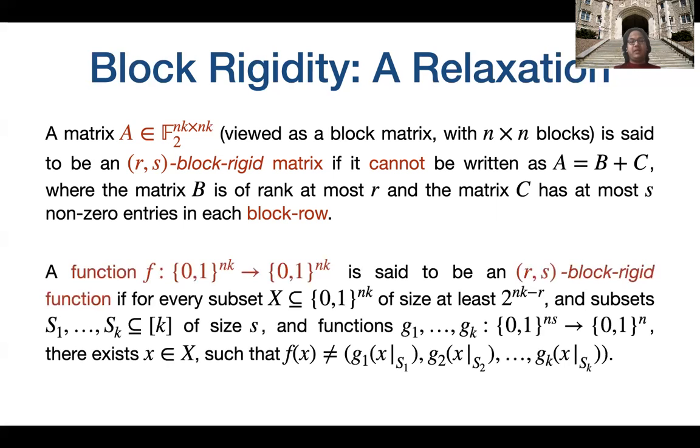And similarly, we'll extend the definition of rigid functions to block rigid functions. Here, what we want is to express each output block of the function, which is of size n, as a function of a few blocks of the input. So these are what is denoted by S1 up till Sk and G1 up till Gk. I won't go over the formal definition because it is a little hard to parse, but it's easy to understand in this sense.